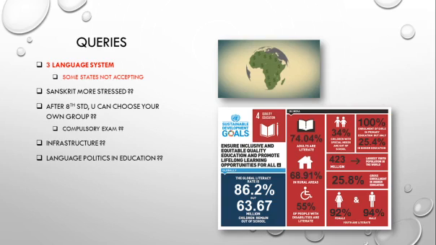The 3 language system. I really appreciate that if anyone is ready to learn any number of languages, that is not a problem. But they are very specific about the 3 language system. And I am sure that some of the states, including Tamil Nadu and West Bengal, are not accepting that, and they are giving stress to only 2 languages. If I am correct or not, I am not sure about that. Next, they are mentioning Sanskrit with more stress. That is once again a question mark. I will come to the last one. This is language politics in education, whether it is included.